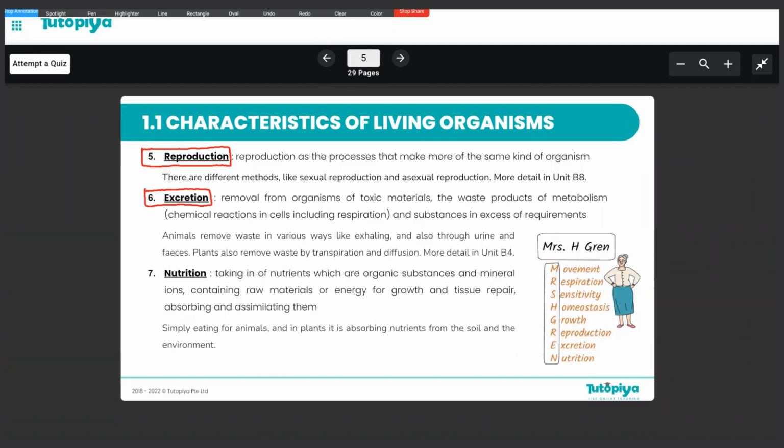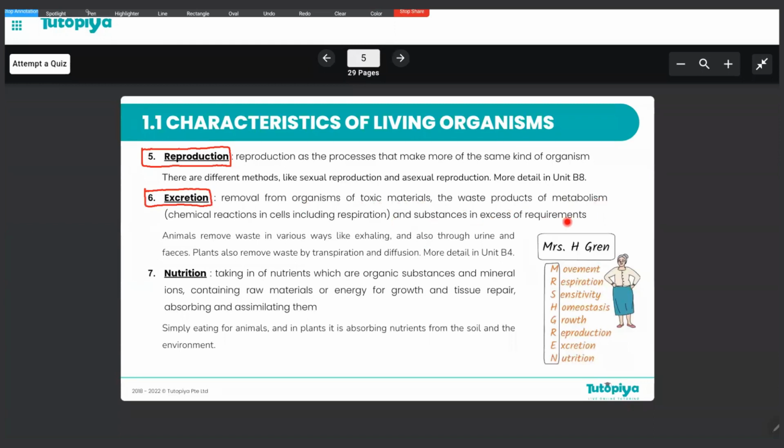And if you think of organisms such as plants, they remove their wastes by transpiration, okay? So how do we define excretion? It is the removal of toxic materials, the waste products of metabolism, and substances in excess of requirements.